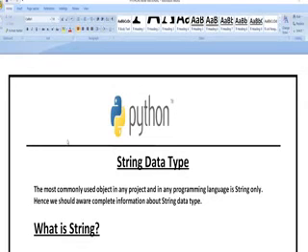In this video, we are going to see the concept of the string data type in Python programming. Generally, in Python programming, we have different data types like list, tuples, dictionaries. In the same manner, string is also one of the data types, which will perform different operations. So, now let us briefly see what a string is and the different string operations in detail.